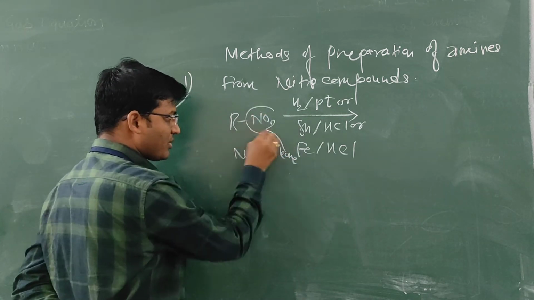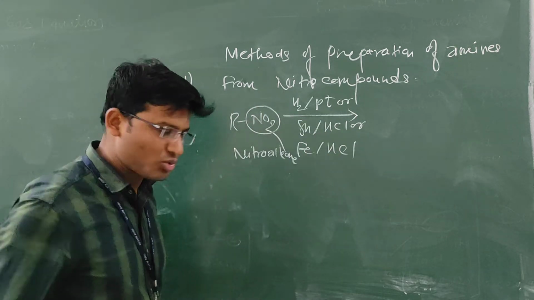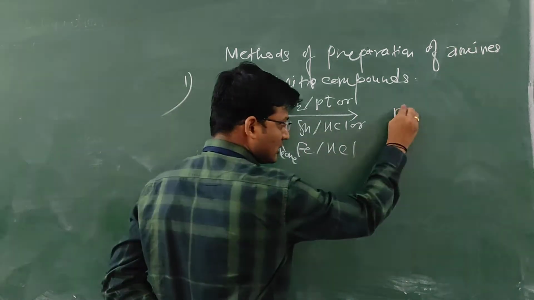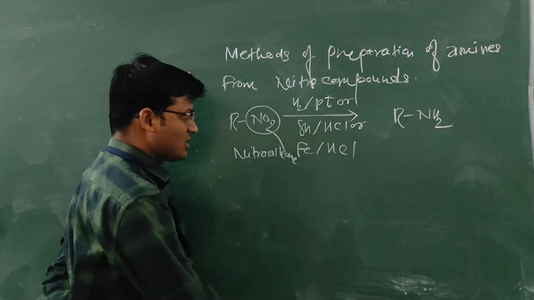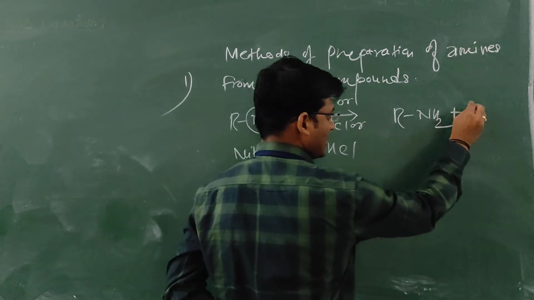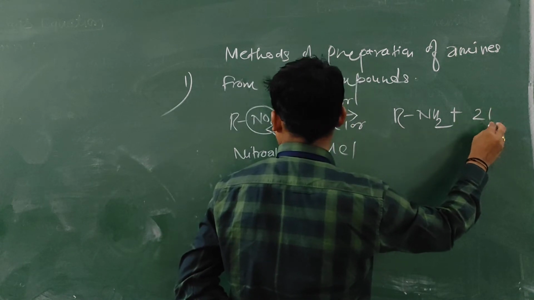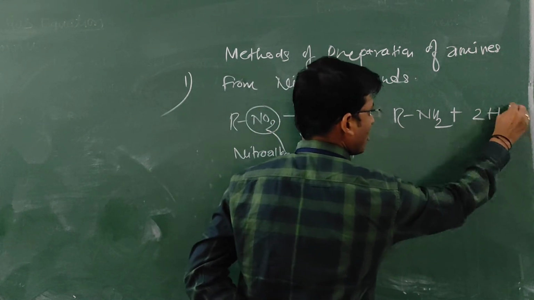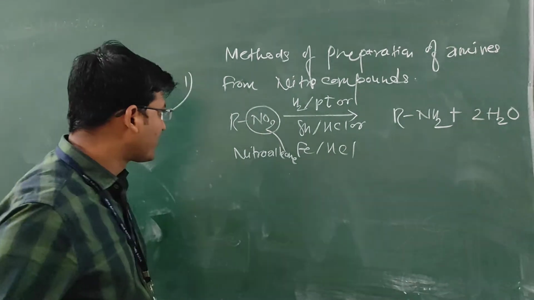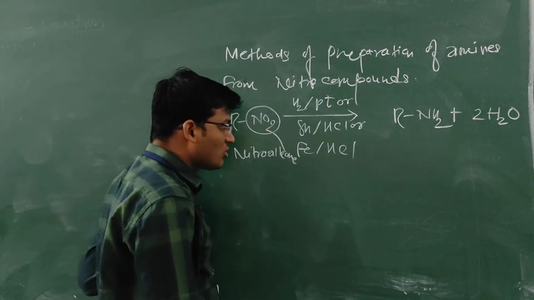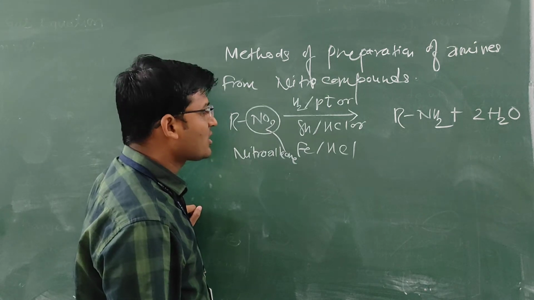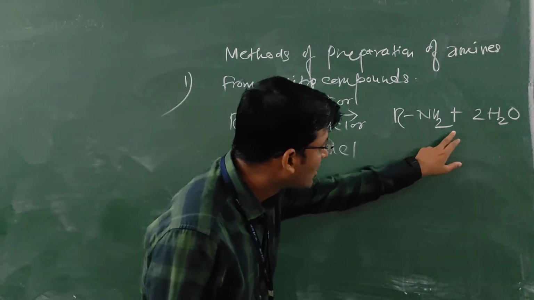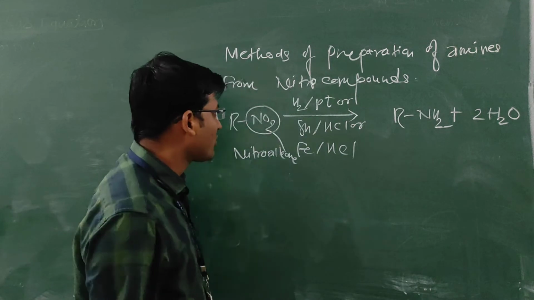The NO2 group gets reduced into the NH2 group by the reduction process, plus twice H2O. Now, in place of NO2, how many hydrogens do we insert? These 2 and these 4. How many hydrogens are required?